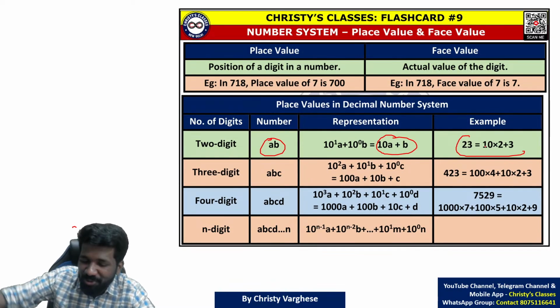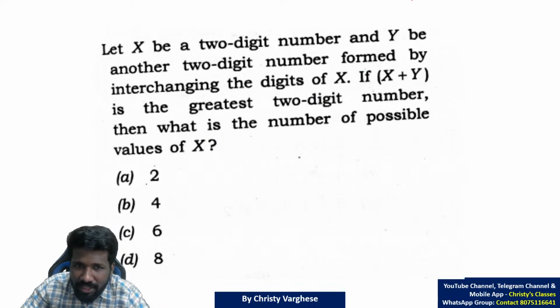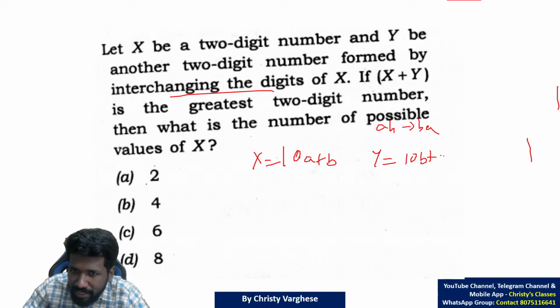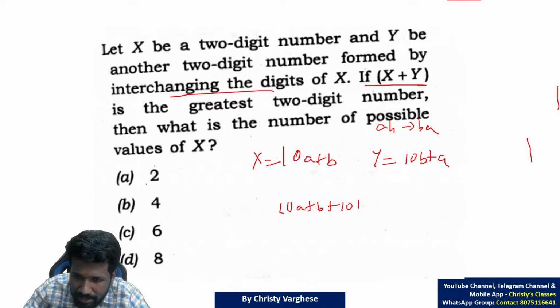Now that is 10 into 2 plus 3. That means X be a 2-digit number means let AB be the digits. So 10A plus B is the 2-digit number X. Y be another 2-digit number formed by interchanging the digits. That means AB interchanged is BA. That means Y is BA, that is 10B plus A. Question says if X plus Y, that is 10A plus B plus 10B plus A, is the greatest 2-digit number. Which is the greatest 2-digit number? 99.